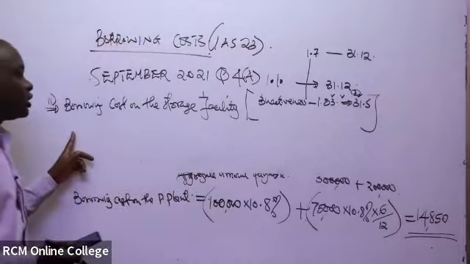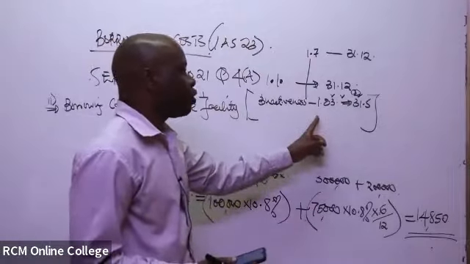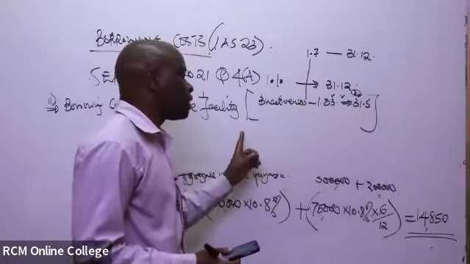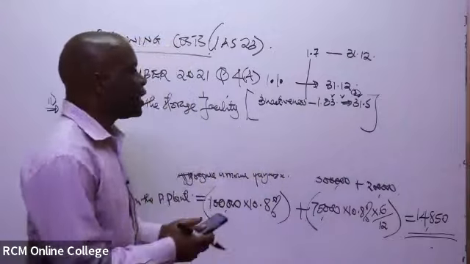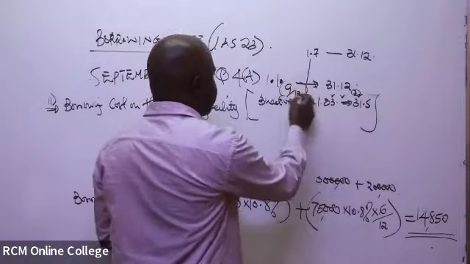So when you compute the borrowing costs, or the interest accrued on this amount for the construction, we'll have to apportion it in a period of 9 out of 12 months.